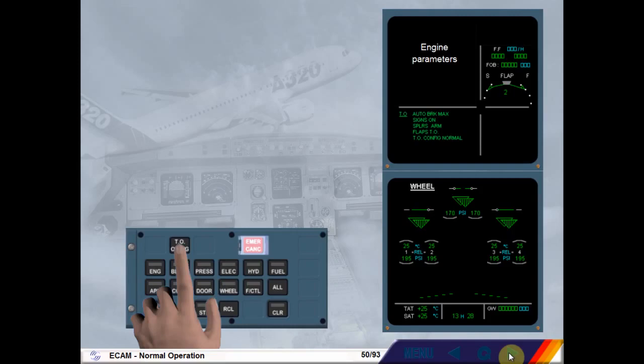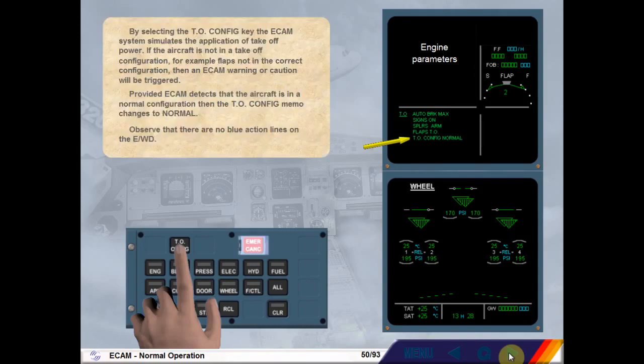If the aircraft is not in a takeoff configuration, for example flaps not in the correct configuration, then an ECAM warning or caution will be triggered. Provided ECAM detects that the aircraft is in a normal configuration, then the takeoff configuration memo changes to normal. Observe that there are no blue action lines on the engine warning display.